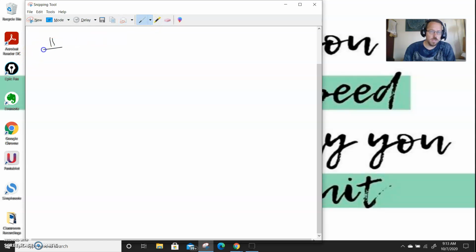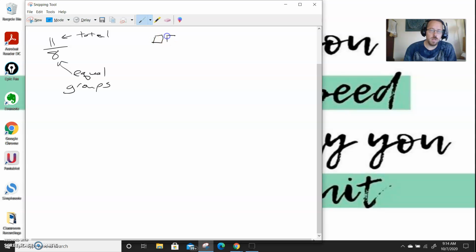So 11/8. What I'm doing is I want to know how many equal groups of 8 I can get out of this 11. A few things I noticed right here is I'm going to have at least one, but then I'm going to have partial. So I'm going to break this down.